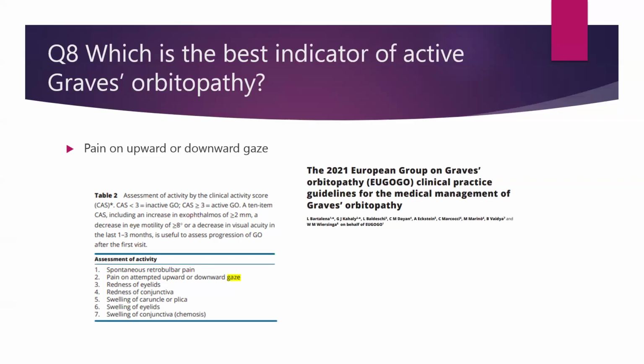In addition to this, a total of 10 item CAS is there, which also includes an increase in the exophthalmos of more than or equal to 2 millimeter, a decrease in the eye motility of greater than or equal to 8 degree, or a decrease in the visual acuity in the last 1 to 3 months, all useful to assess the progression of Graves' ophthalmopathy after the first visit. Again, I have a very detailed session on Graves' eye disease. Please do listen to that lecture. That will be very helpful for your exams and clinical practice.